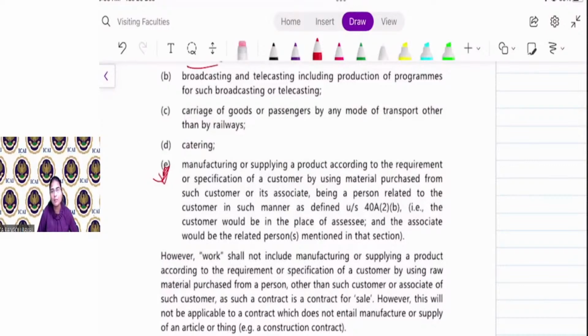Manufacturing or supplying a product according to the requirement or specification of the customer by using material purchased from such customer or its associate, being a person related to the customer in such manner as defined in 40A(2)(b).